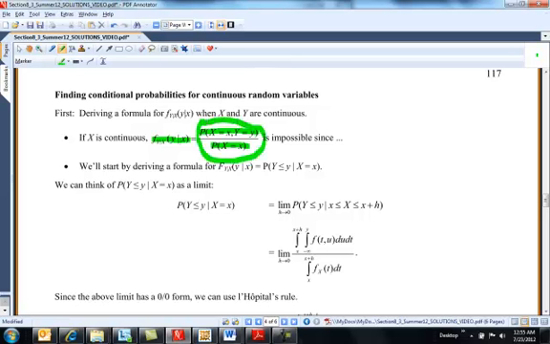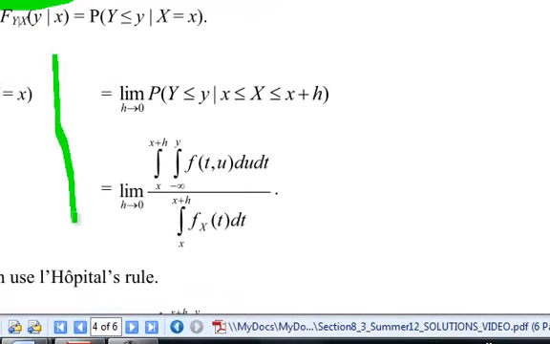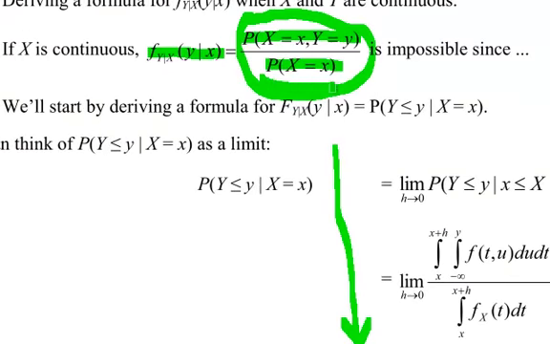But we would still like to be able to find a conditional density function for y given x. So basically what this is saying, I'm doing a little derivation, is that you have to think of it as limits, as x approaches this little x. So I'm really not saying x is exactly x, but as you approach little x.